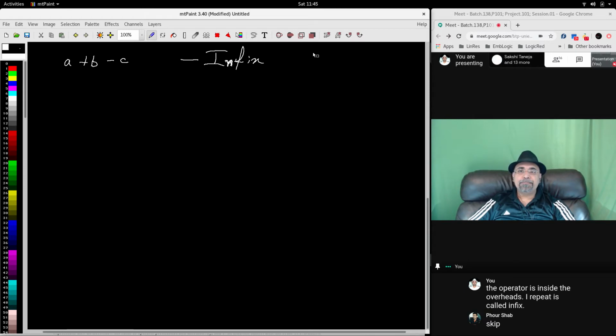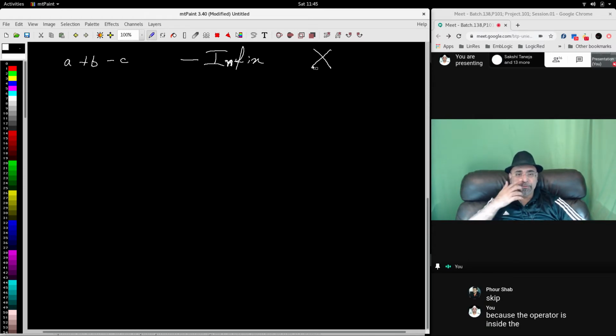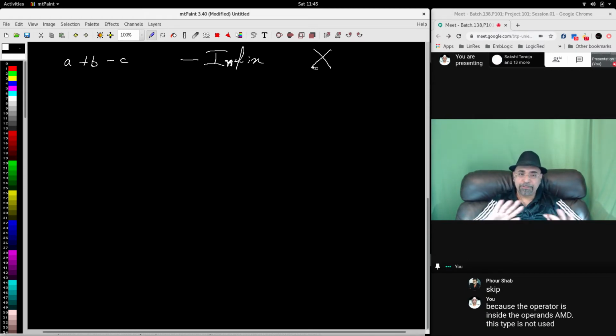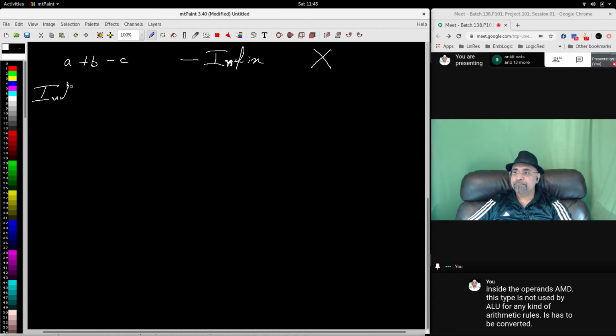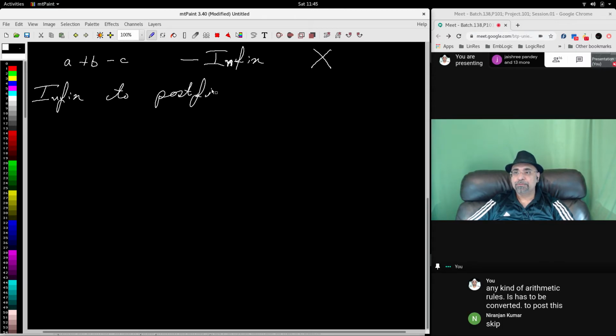This type is not used by the ALU for any kind of arithmetic processing. This infix has to be converted to postfix. Postfix means post, means after.